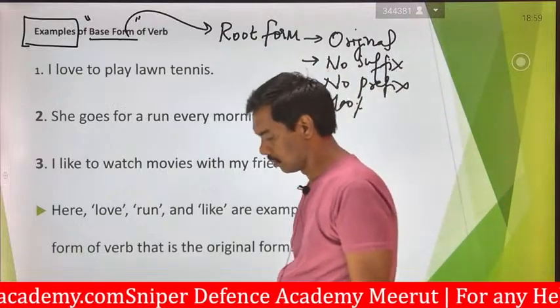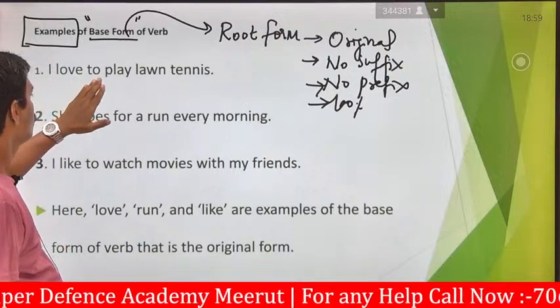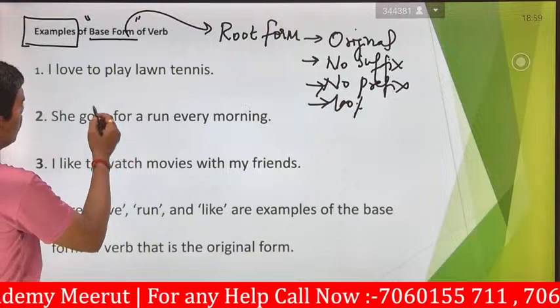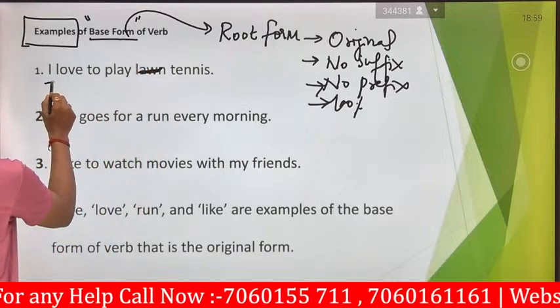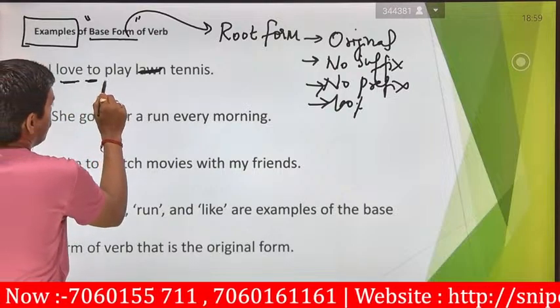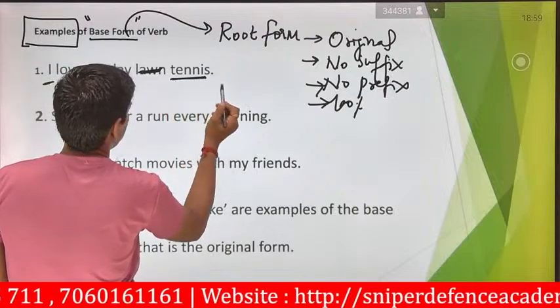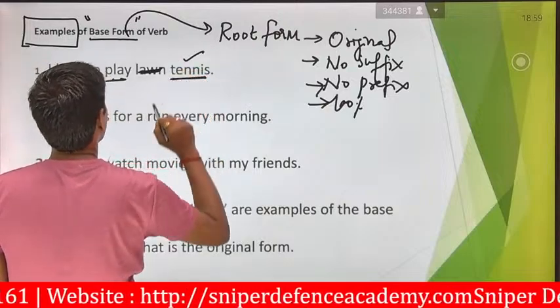So what is the first one? I love to play tennis, lawn tennis. For example, you can say, I love to play tennis. It's easy for you. So this is the base form. For tennis, there is no other name, that's why the word is given as the original.